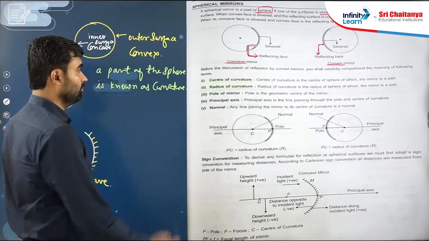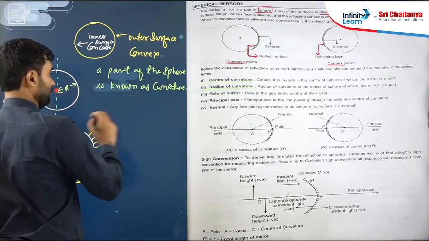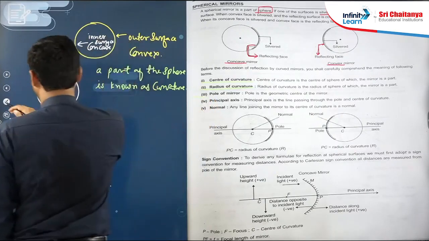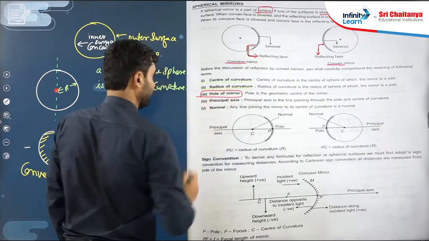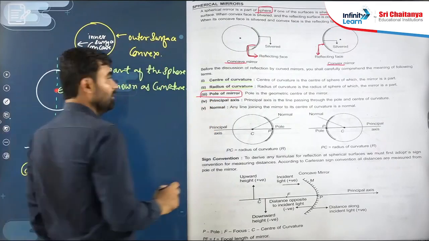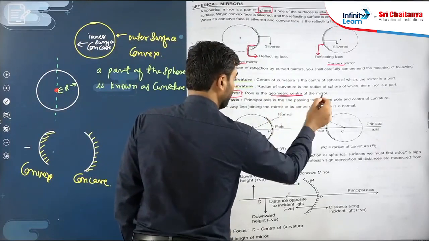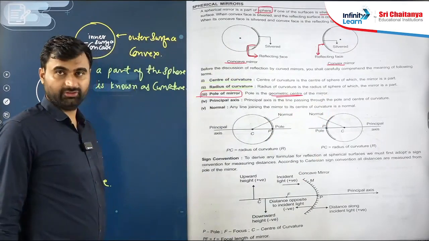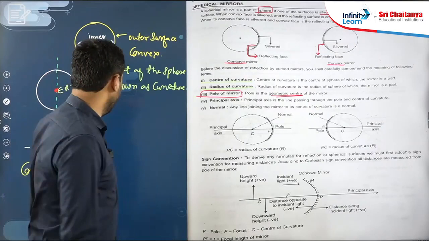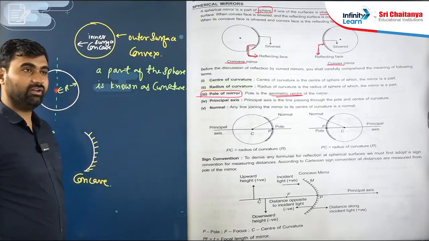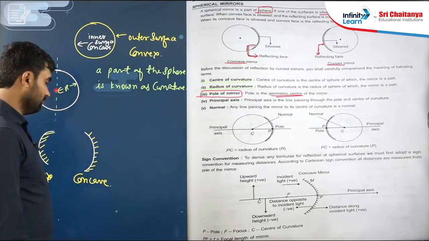Okay, now the pole of the mirror. So what is the pole of the mirror? This is new for us. Pole means the geometric center of the mirror or curvature, or we can say the midpoint of this curvature. So where is the midpoint of this curvature?